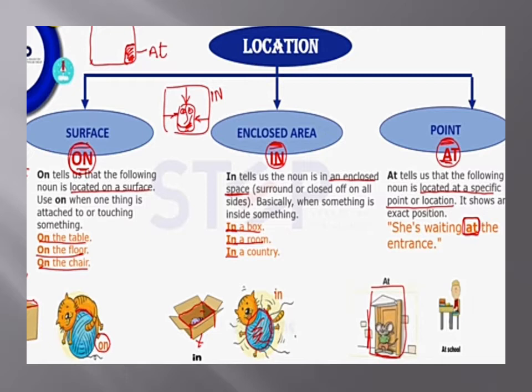For example, when we say the book is on the table, here the book is touching the surface of the table. And the second one, we can say that the boy is standing on the floor. Here the boy who is standing on the floor is touching the surface of the floor.